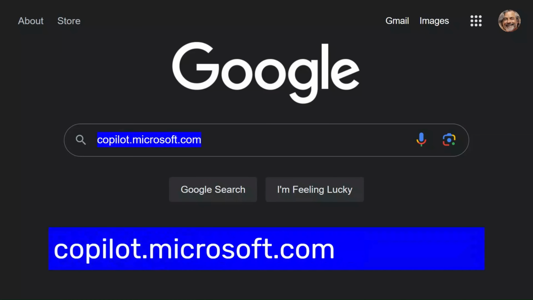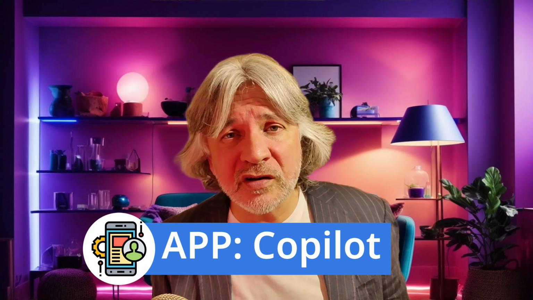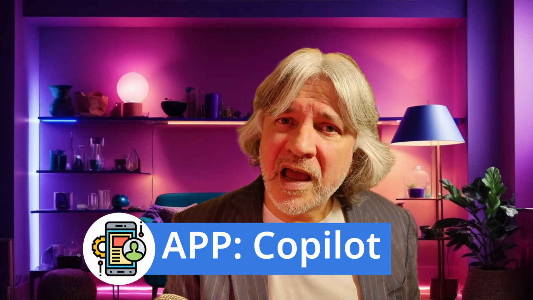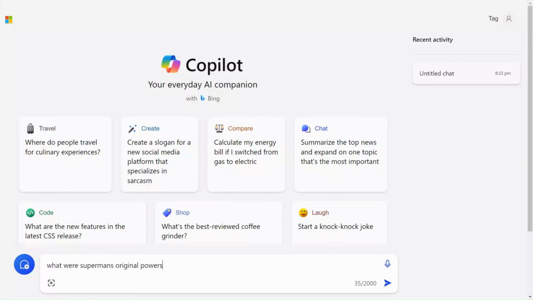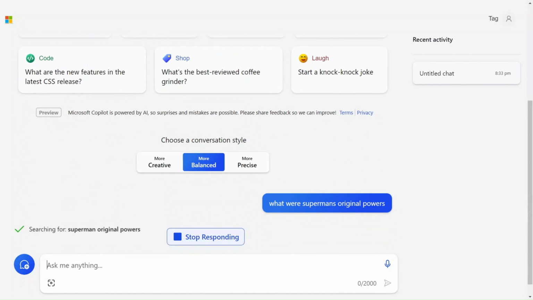You can also go to copilot.microsoft.com, which combines AI chat with the Bing search engine, and when you ask questions there, you'll also get references to the source information. What were Superman's original powers?